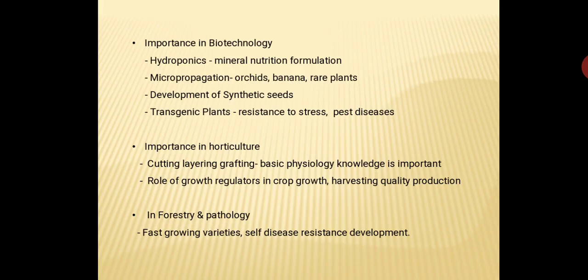Secondly, physiology is applied in biotechnology for micropropagation, especially for a few economically important plants, for example orchids. They are very rare and endangered species. So these species are at present threatened, so we need to conserve them, and for conservation there is no other way than tissue culture, or what we say micropropagation. So by micropropagation we can multiply the number of these threatened or economic plants like orchids.